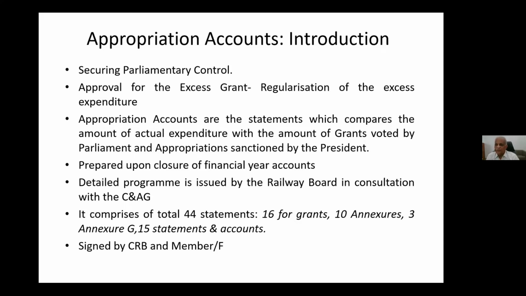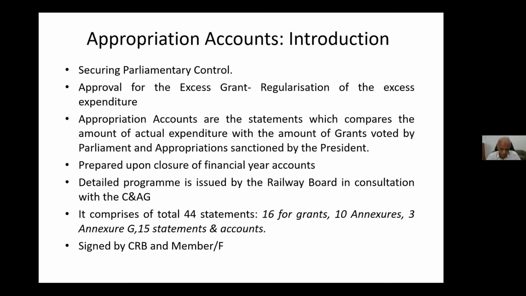And once all statements will be certified by audit people, but one statement will be signed by PDA also, Principal Director or Director General of Audit. He or she will personally sign. It is the statement of balance sheet. That statement of balance sheet will be in Annexure G. Out of 3 statements, one statement is statement of balance sheet, and that will be signed personally by PDA. All other statements will be certified.